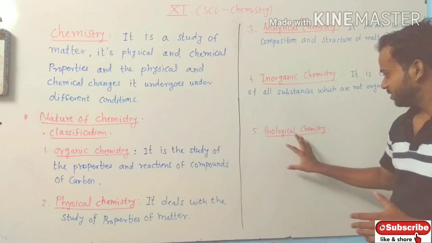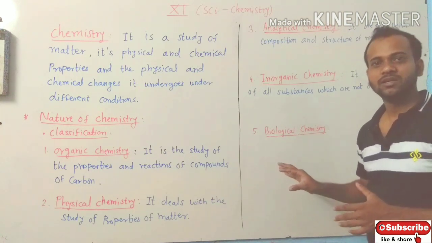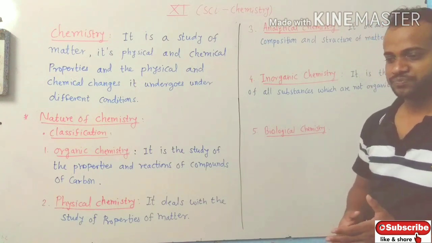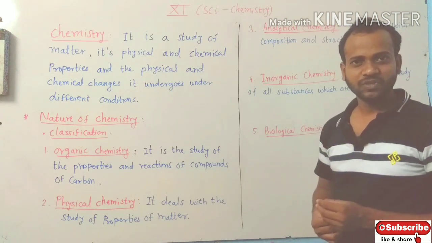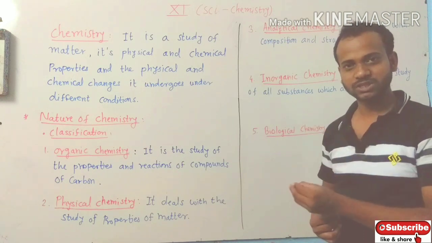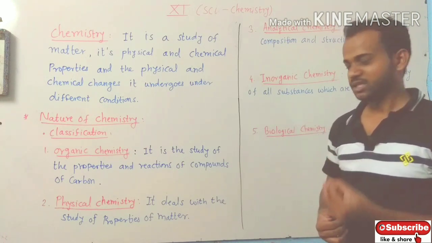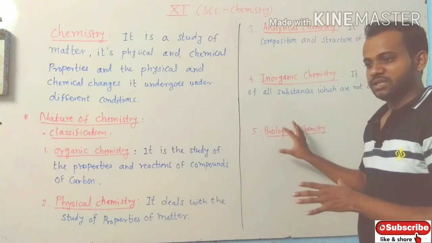And then there is the last one, biological chemistry. Various biochemical processes, for example stimulation of the nervous system, which we experience every day, are biochemical processes. This is biological chemistry.